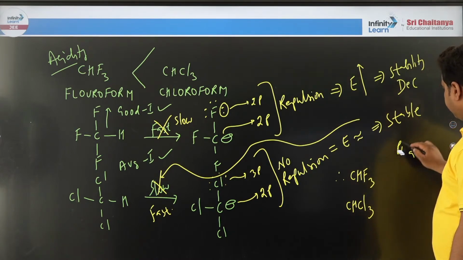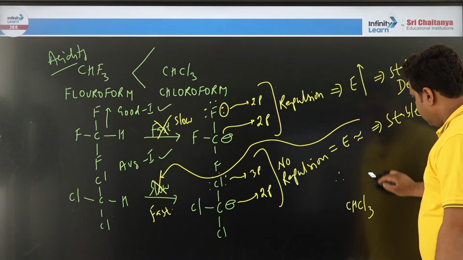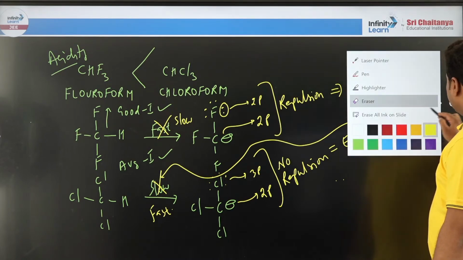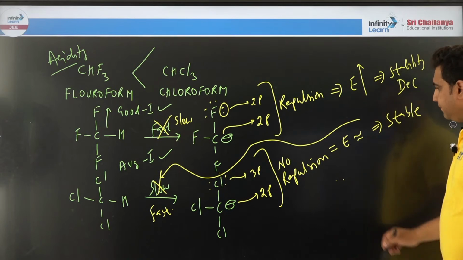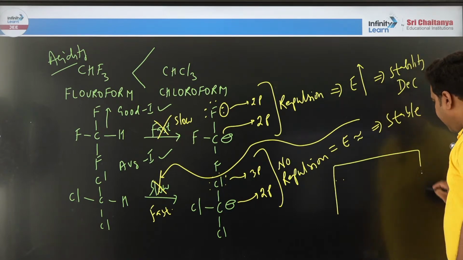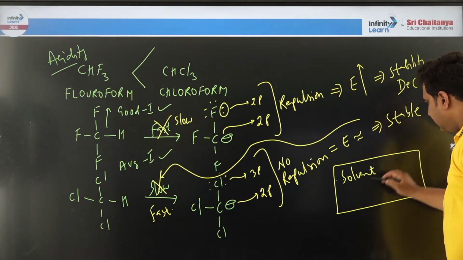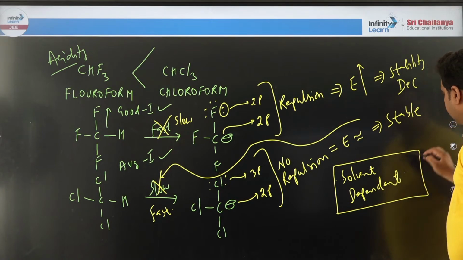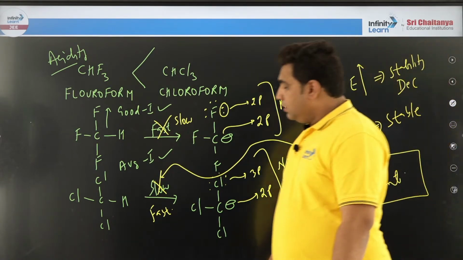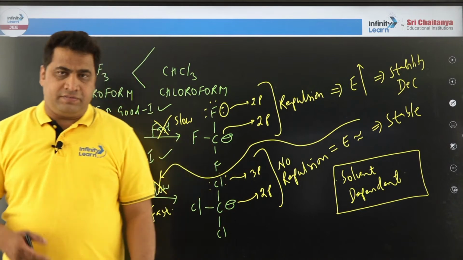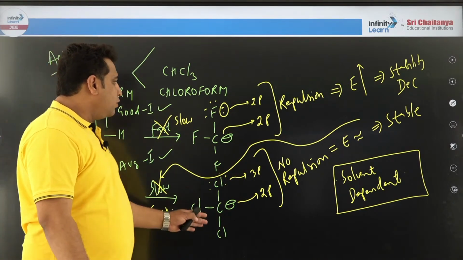Okay, next. One minute, I'll make a note here. Okay, this is valid. This is solvent dependent. In some cases it may be reversed, where chloroform is more acidic than fluoroform.